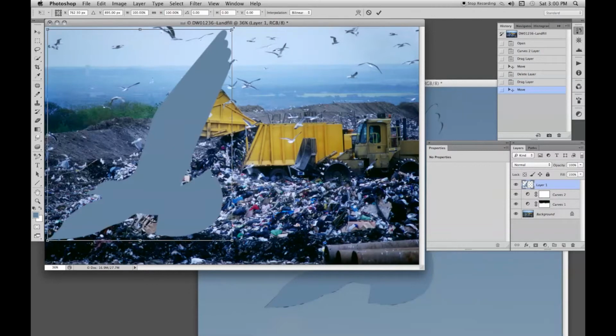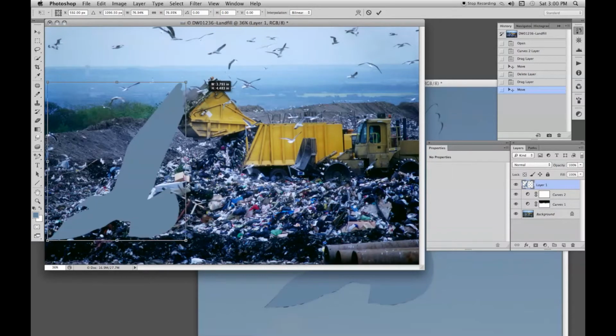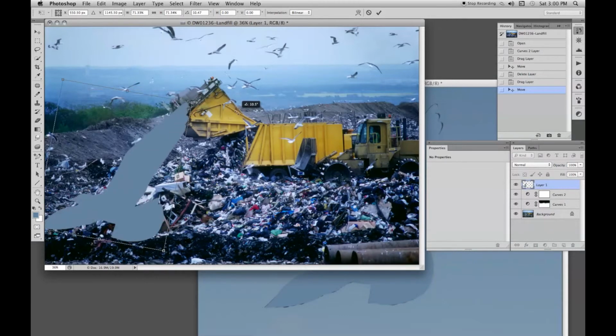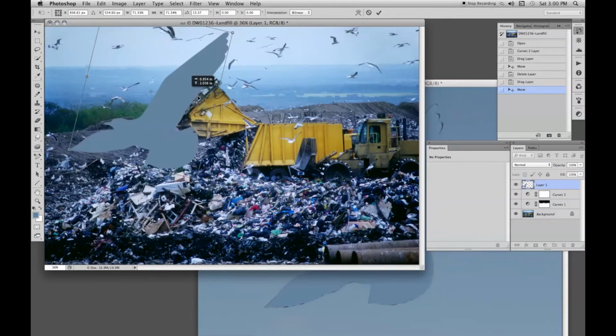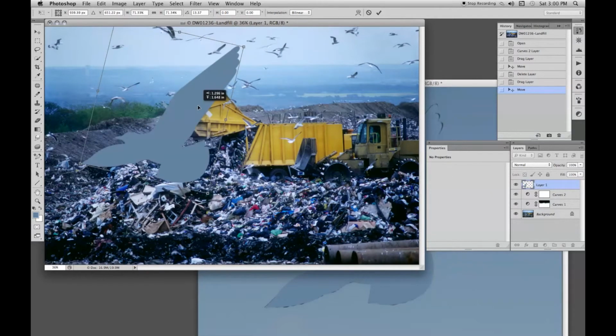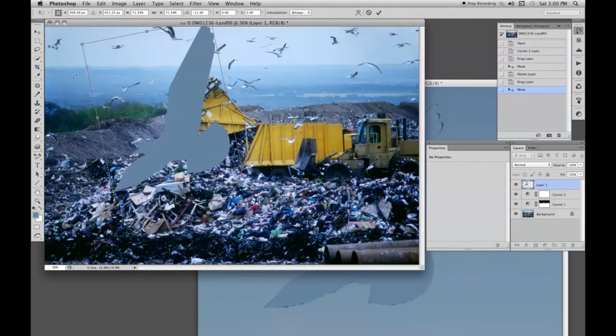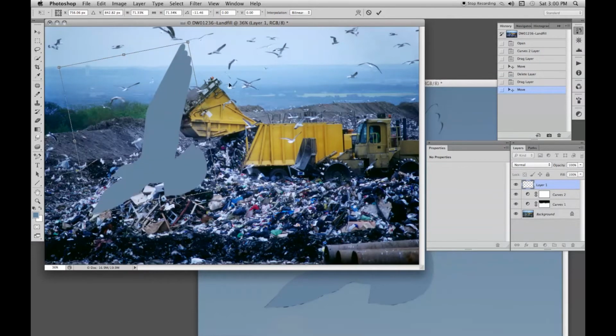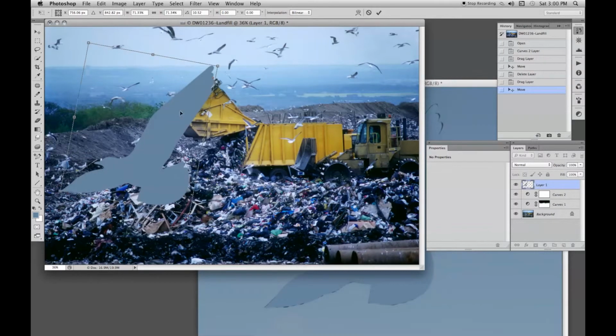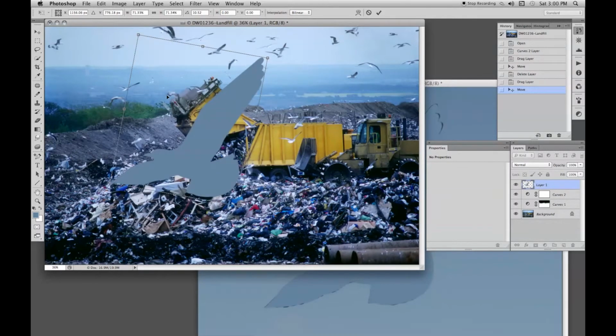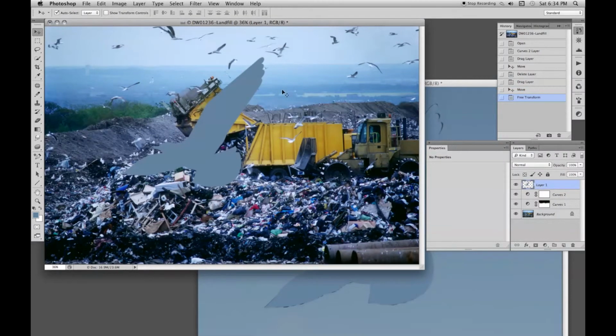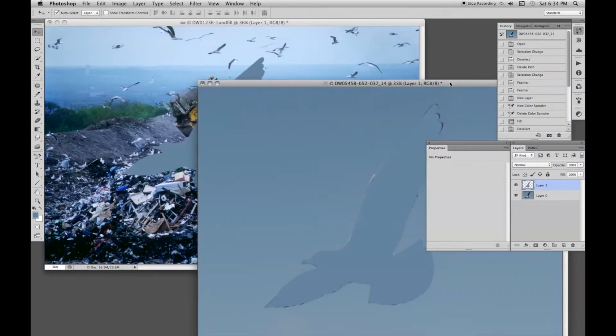Now we press Control T or Command T for the transform tool, and we'll change the size of it. It's a bit big like that, and rotate it. We can come back and mess around with this again. Put it somewhere. No, let's try that way. No, he's going downhill there. Have it there perhaps. A bit smaller still maybe. That'll do for now. Okay, that. Well, we don't need this picture anymore, so for now we'll just put that away.